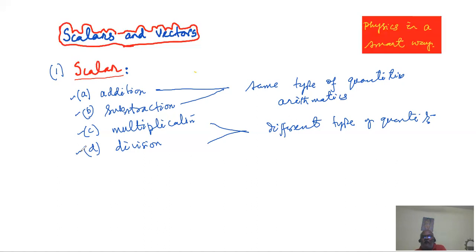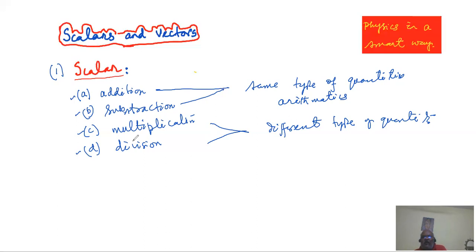basically we have to fall back upon our school level ideas, with only some small precautions. In case of addition and subtraction, we have to deal only with the same type of scalars. But in case of multiplication and division, that rule is relaxed. We can take different types of quantities.